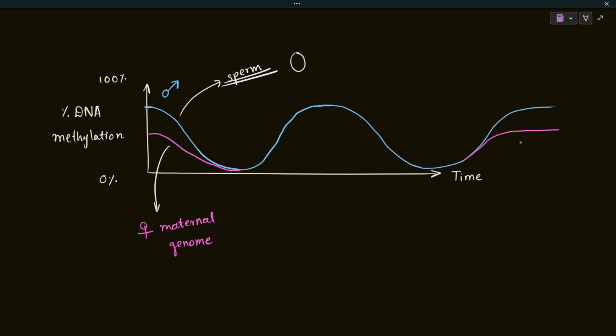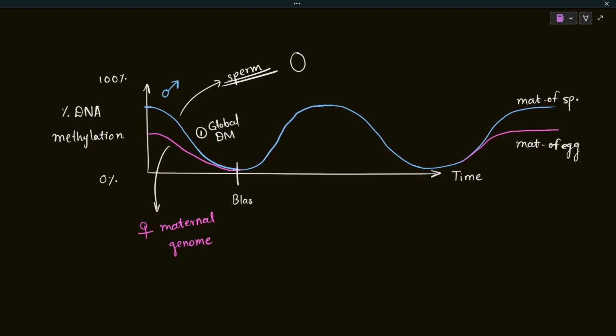And again, this re-establishment of the methylation mark is done during either the maturation of sperm or the maturation of egg. Okay, so this is after birth. This happens in primordial germ cells, the future gametes. Okay, so this is the global demethylation event. This line goes down to 0%. So the DNA demethylation has been done.